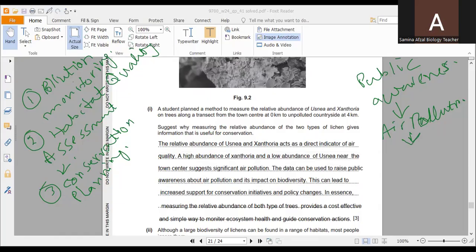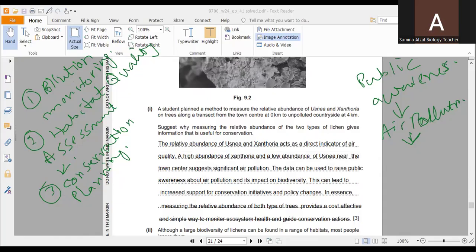If air pollution is there, there will be destruction of habitats, and there will be changes in the biodiversity. Biodiversity will be reduced, because if there is air pollution, there is lack of biodiversity. If there is lack of biodiversity, it means there will be instability in the ecosystem, and this can lead to increased support for conservation initiatives and policy changes.